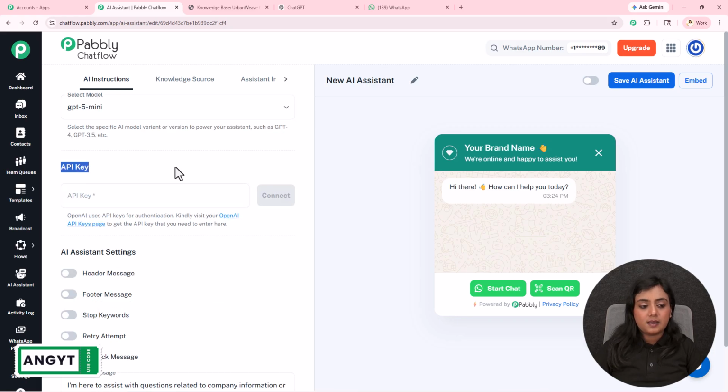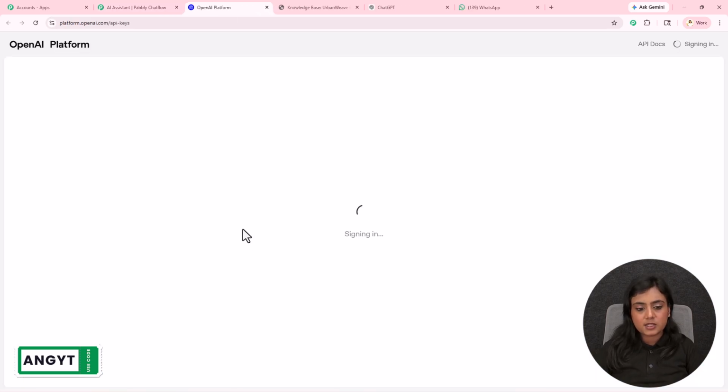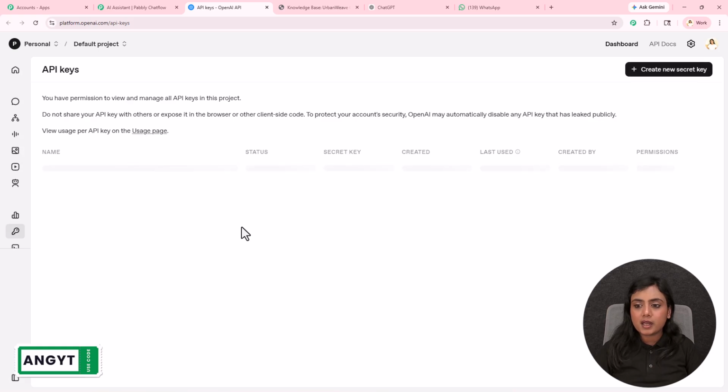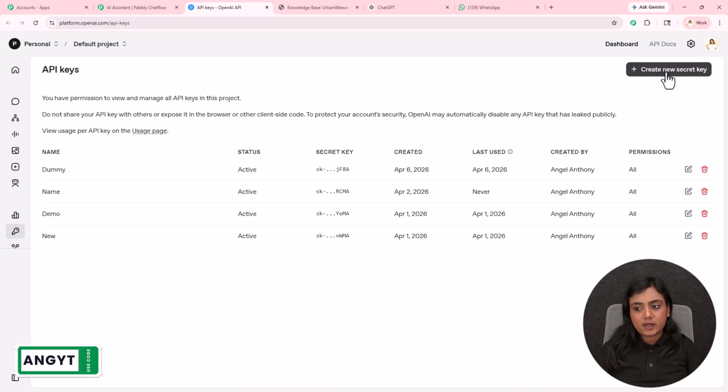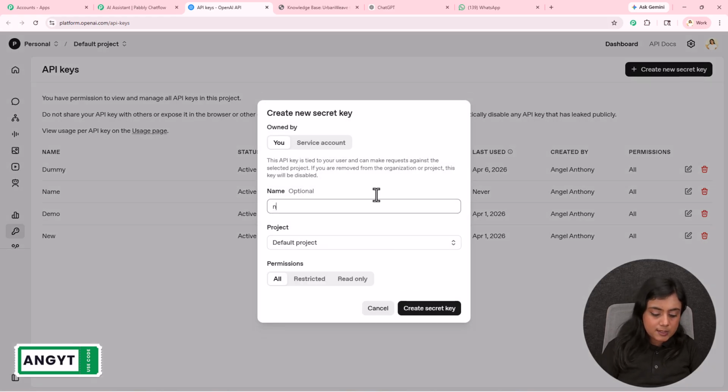Next, you have to enter the API key that you will find in your OpenAI account. As we are connecting our OpenAI to WhatsApp, we need the API key to build this connection. For that, simply go to this hyperlink, and you will log into your OpenAI account API keys page. After coming to this page, go to this create button. You have to name your key. Let's suppose for the name of my key, I will give it as new key.